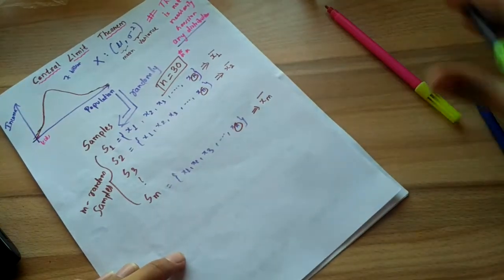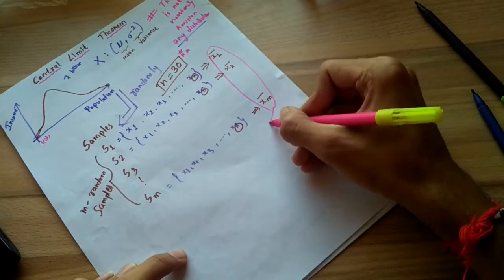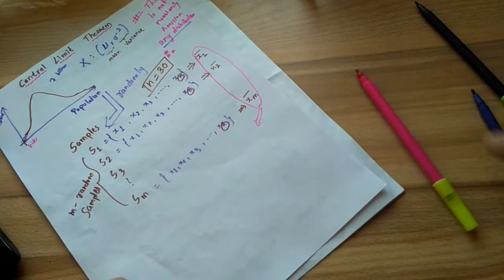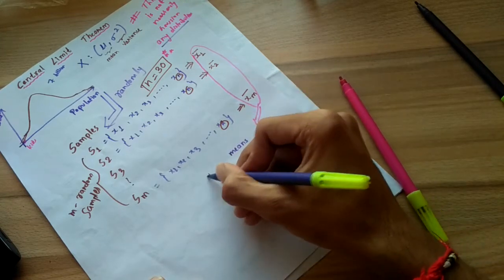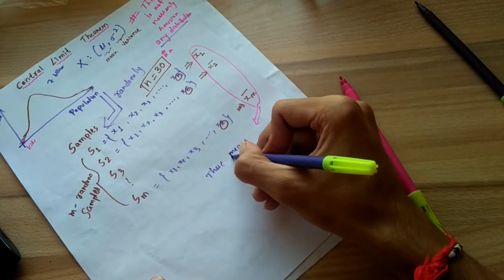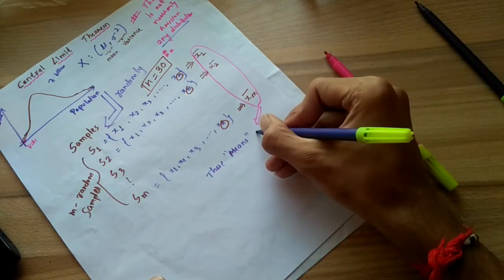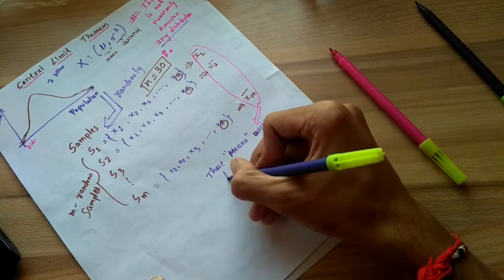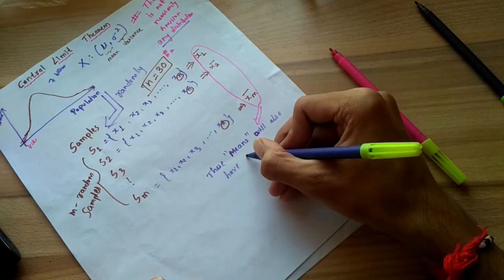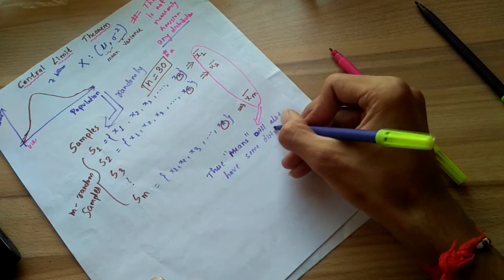Now I am taking all the means in one set again, and can I say that all these means will also have some distribution? Yes.